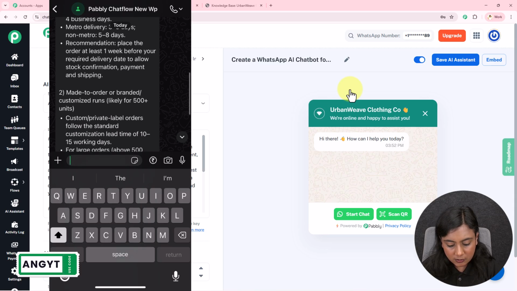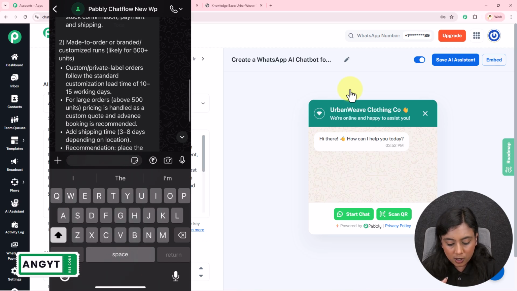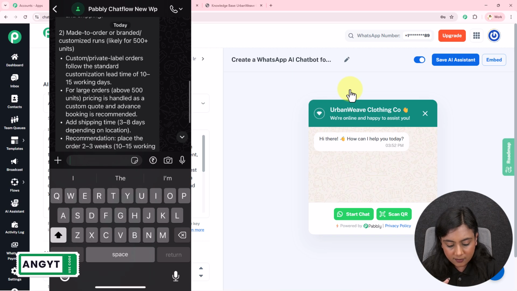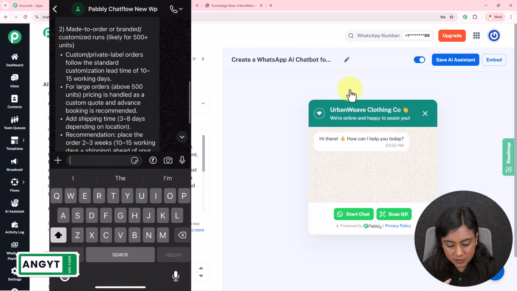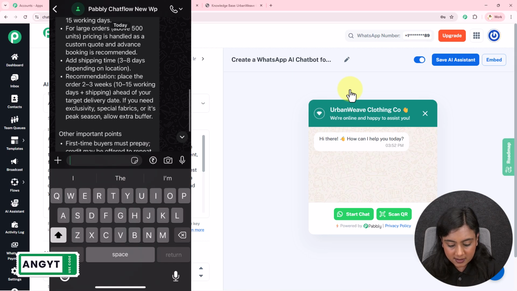Metro delivery is 3 to 5 days. Non-metro delivery is 5 to 8 days. Okay. Made to order customization, likely 500 units, should be ordered in 10 to 15 days. Large order pricing is handled as a custom quote and advance booking is recommended. Add shipping time as 3 to 8 days depending on the location.